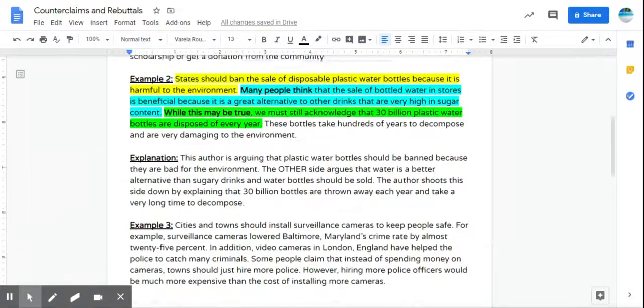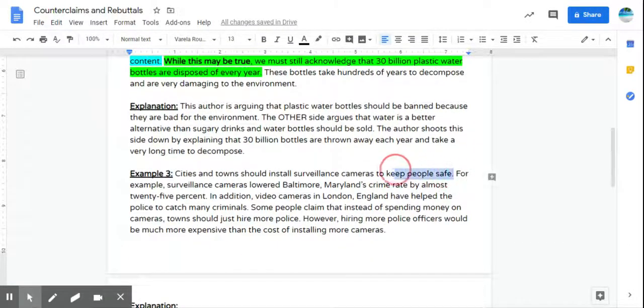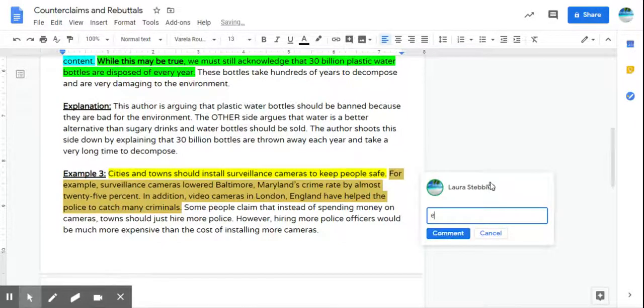So this author's claim, again, we just get lucky and it happens to be the very first sentence, is that cities and towns should install surveillance cameras because they help to keep people safe. Then they explain by giving two back-to-back examples here. So they give an example of Baltimore, Maryland, and then they've got a piece of evidence in there with 25% that the crime rate went down. And then also give an example of how they've helped him to catch criminals in London, England. Those, I'm just going to put a comment in here. Those are just examples and evidence.